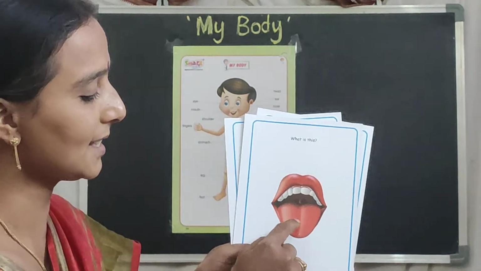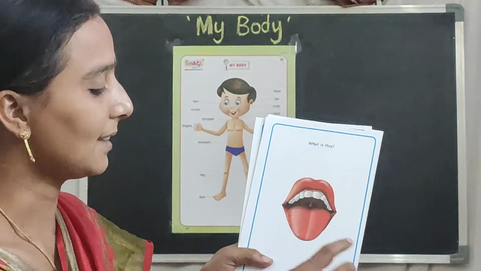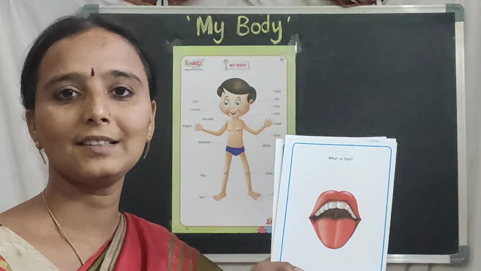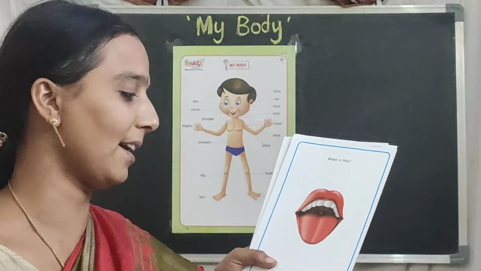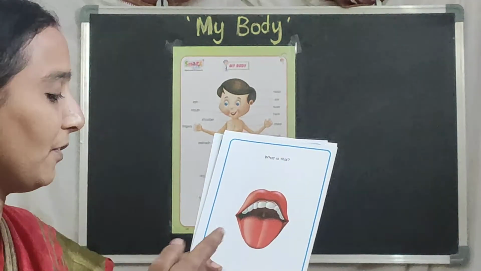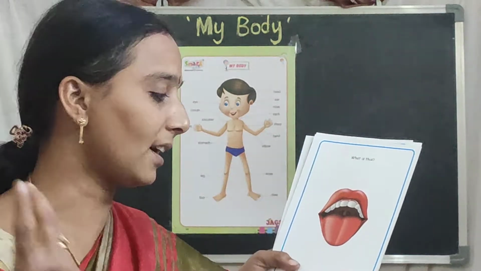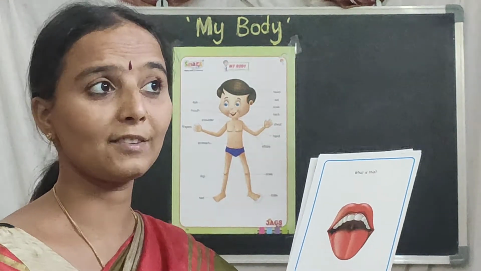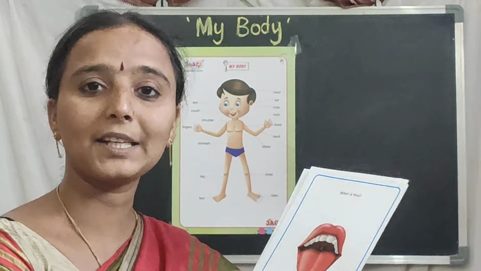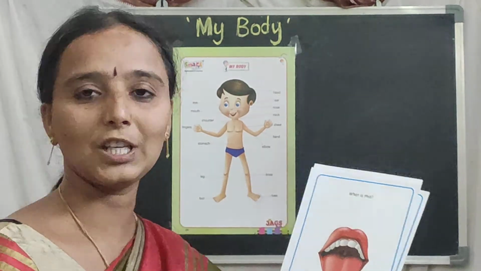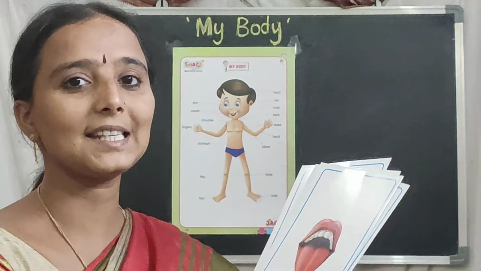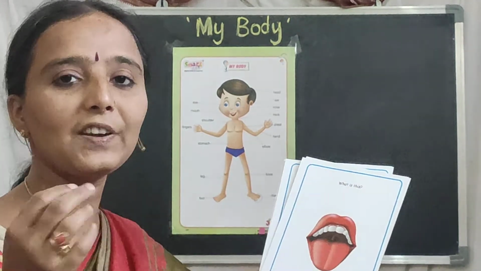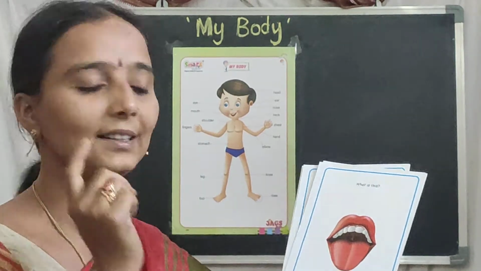What is this? This is a tongue. How many tongues do you have, children? Yes, only one tongue. And we can feel different tastes with our tongue. Like sugar will be sweet, bitter gourd will be bitter, chili will be spicy, and lemon will be sour. Like that, we can feel different tastes with our tongue.